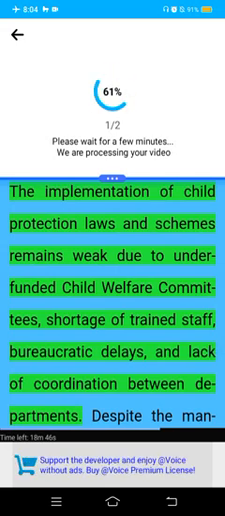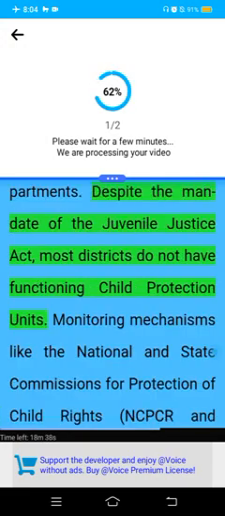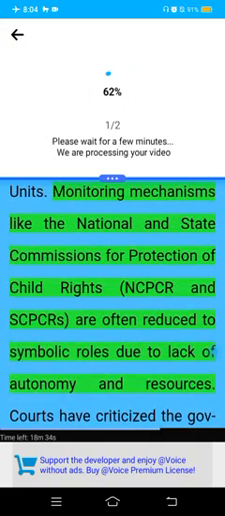The implementation of child protection laws and schemes remains weak due to underfunded child welfare committees, shortage of trained staff, bureaucratic delays, and lack of coordination between departments. Despite the mandate of the Juvenile Justice Act, most districts do not have functioning child protection units. Monitoring mechanisms like the National and State Commissions for Protection of Child Rights (NCPCR) and SCPCRs are often reduced to symbolic roles due to lack of autonomy and resources.